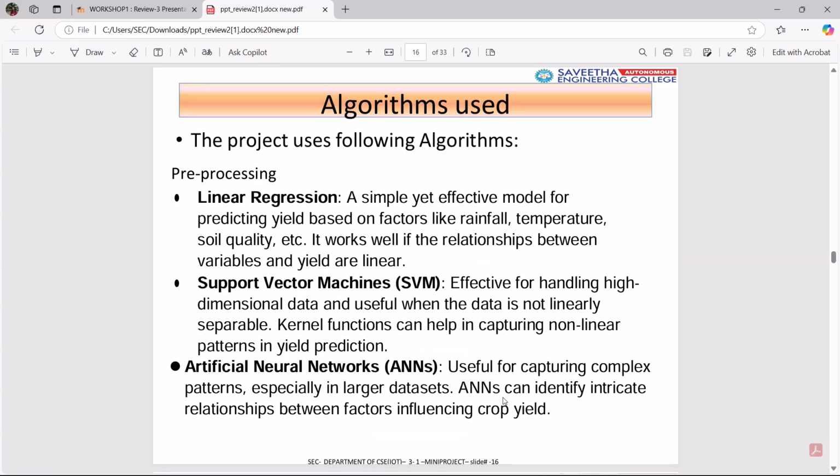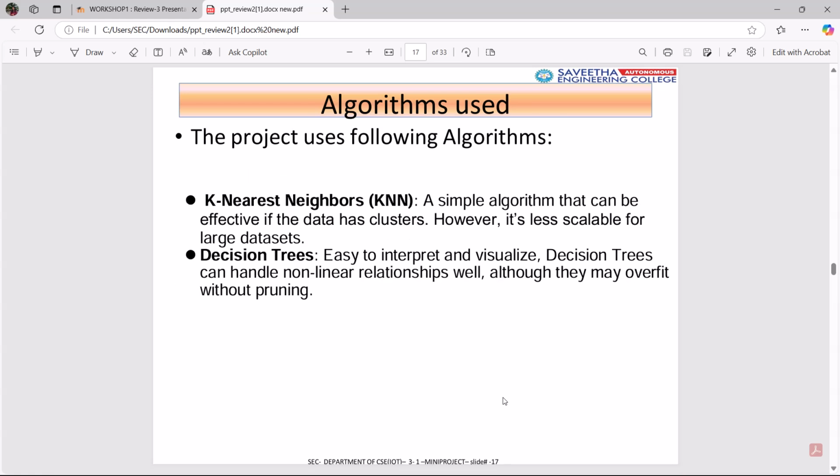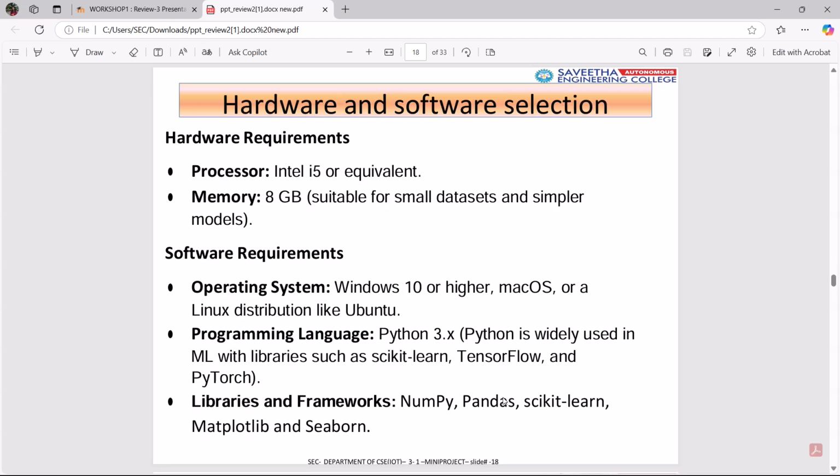Algorithms used: linear regression, support vector machines, artificial neural network, k nearest neighbor, decision trees. Hardware and software selection. Hardware requirement: processor, memory 8 GB. Software requirements: operating system, programming language Python, libraries and frameworks NumPy, Pandas, Matplotlib, Seaborn.